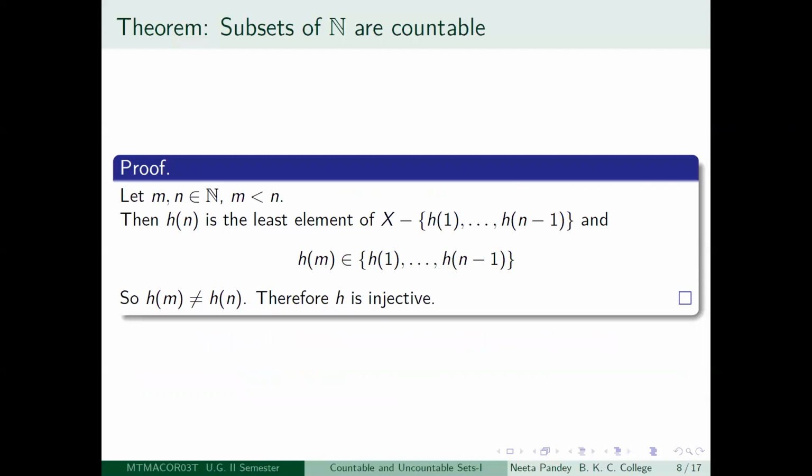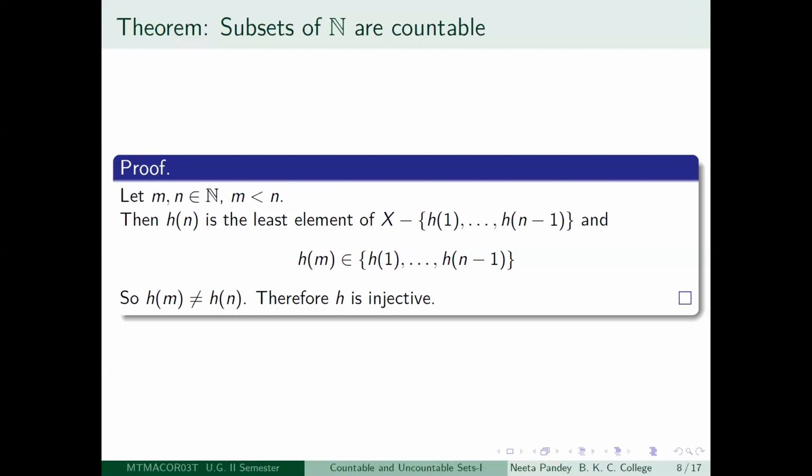First of all, you take any two positive integers m and n. Then you know that one of them has to be less than the other, or they will be equal. We don't want equal elements because we wish to show that the mapping h is injective. So we take two positive integers which are unequal, then one of them is less than the other. Suppose m is less than n. Then what can you say about Hn?